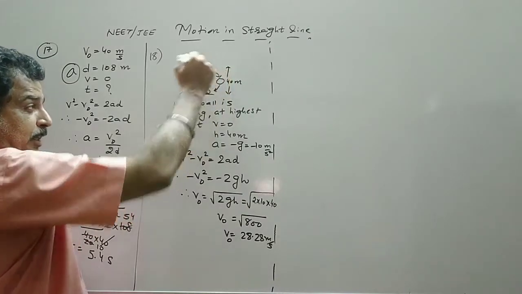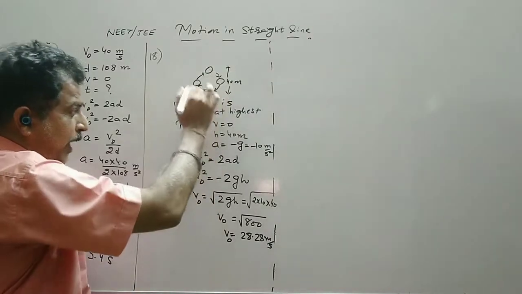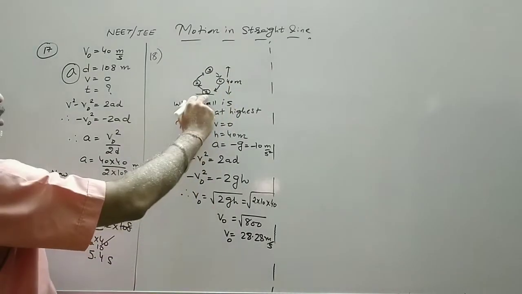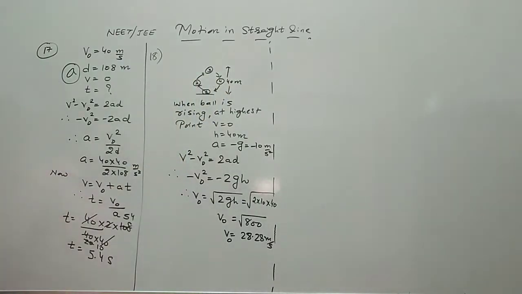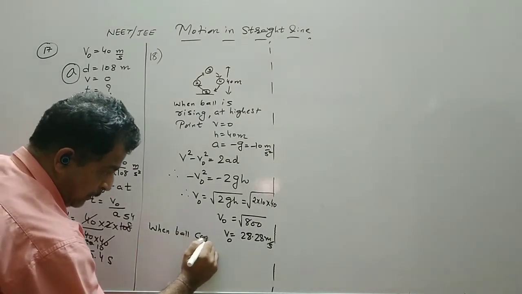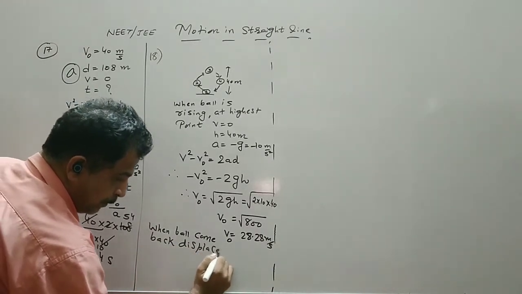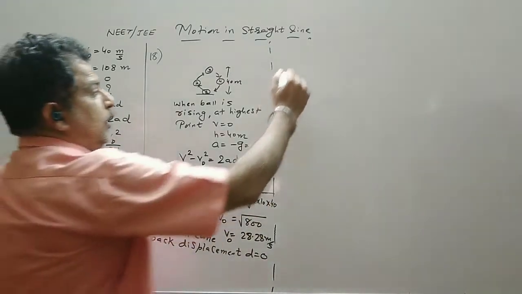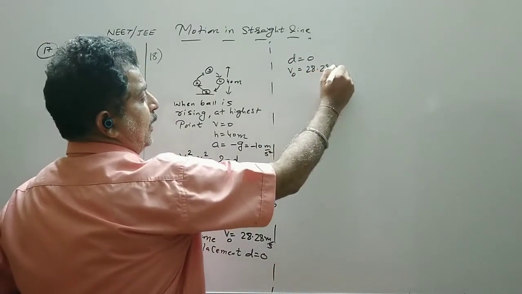Suppose ball number 1, when it was at point 3, comes back to his hand. In this situation, when the ball comes back, the displacement D should be equal to 0. Now we know the displacement is 0 and the initial velocity is 28.28 meter per second.